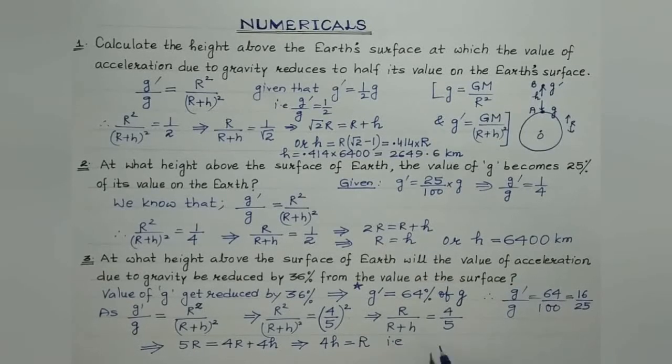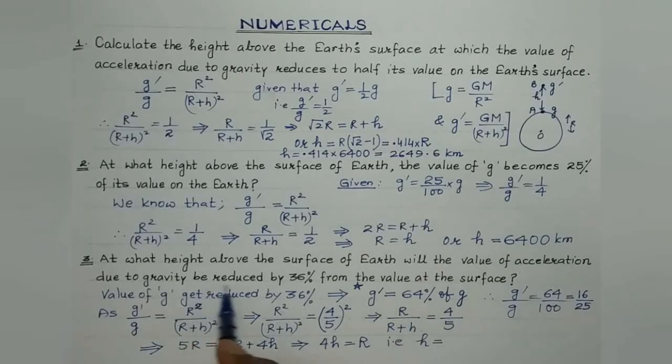That is h, the height of the observation point above the Earth's surface at which the value of small g gets reduced by 36% or is 64% of its value on the Earth's surface is given by r by 4.